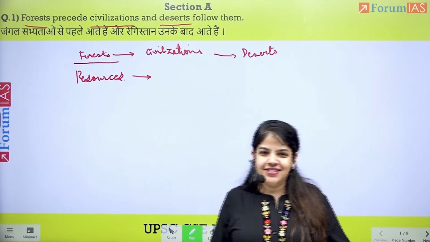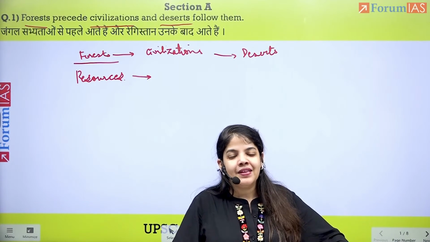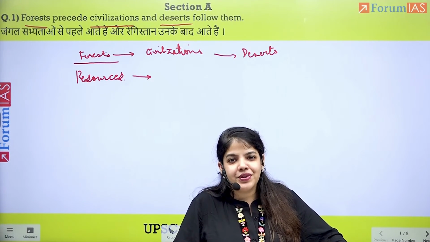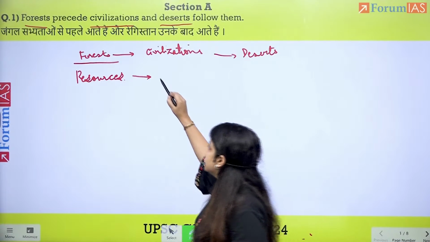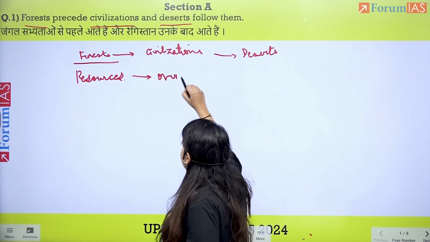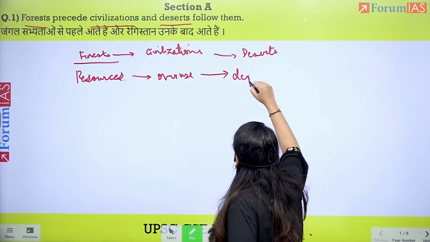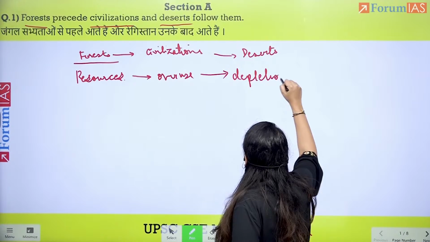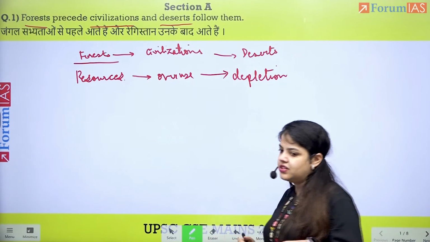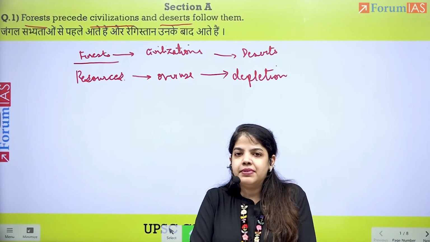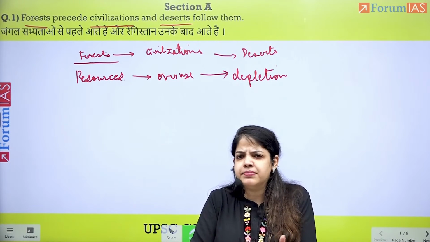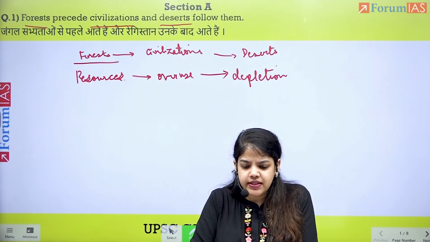However, humankind, we tend to overuse and overutilize. So we overuse these resources in the civilization, which leads to their depletion and desertification, or deserts.